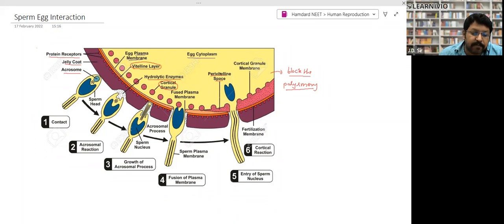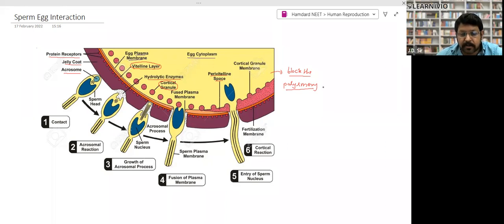It gets filled in the pre-vitelline space, right? And they change and make a cortical granule membrane, a membrane-like structure. They change the polarity of the membrane. Because of the change in the polarity of the membrane, another sperm cannot fuse, right? So formation of the cortical granule membrane blocks the polyspermy, means blocks the fusion of multiple sperm, right? So polyspermy is prevented by the cortical granule membrane.